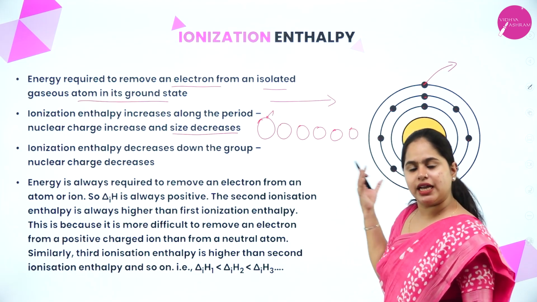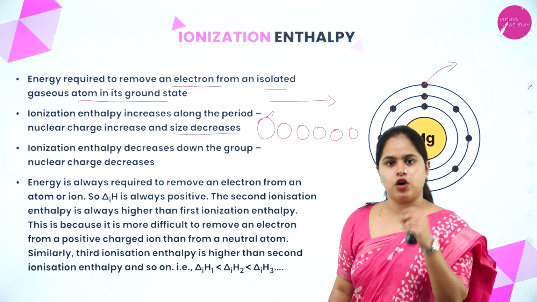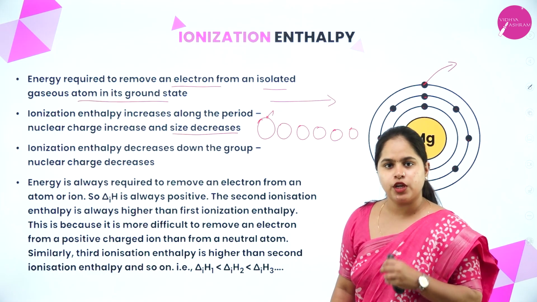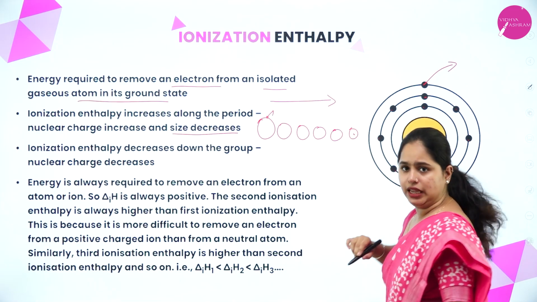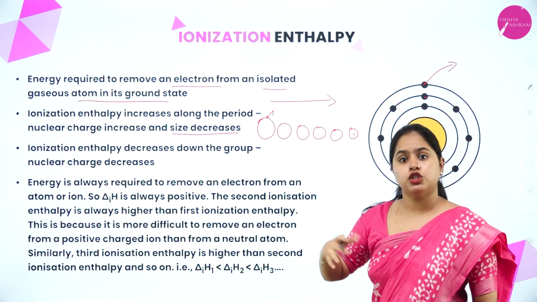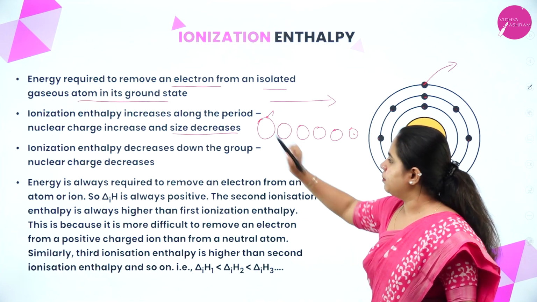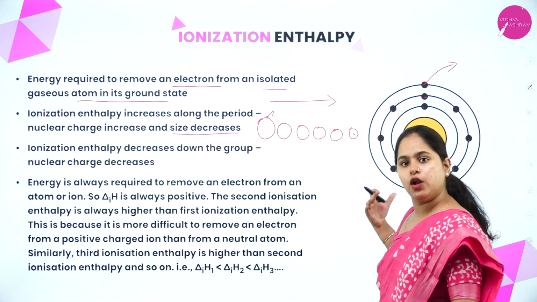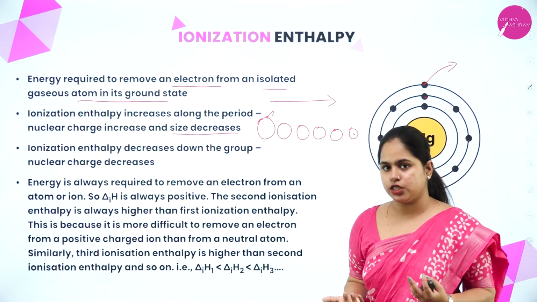Now, as the size is decreasing, we know why: because there is more and more attraction between the nucleus and the electron. So, if they are highly attracted to each other, will it be easy to remove the electron from the outermost shell? No, right? Here it will be easy because the attraction is quite less. But when we are moving along the period, more and more electrons are being added and the nuclear charge increases, right?